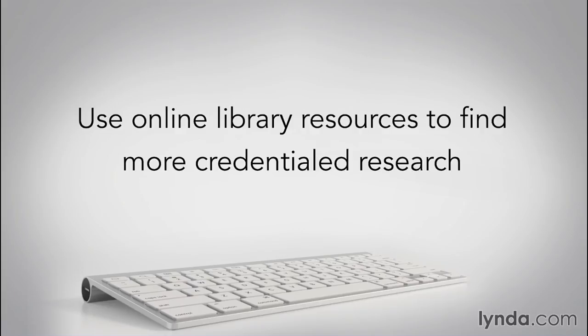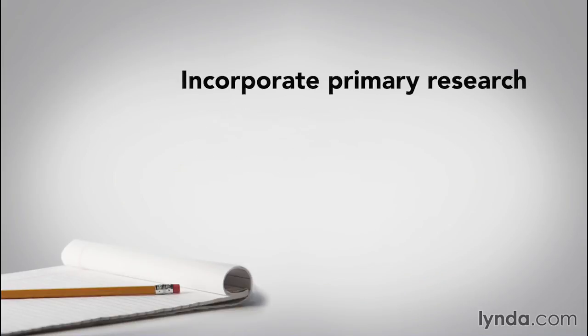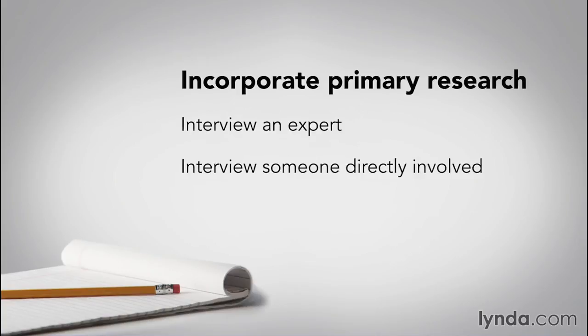So far, the research discussion has focused on secondary research, sources that someone else has written. You might also consider incorporating some primary research into your paper. Conduct an interview with an expert or someone who is directly involved with your topic. If you chose to compare and contrast homeschooling and public schooling, for example, you might interview someone who was homeschooled for 3 or 4 years and then attended public school. Even though that would be only one person's experience, that one experience could add support.